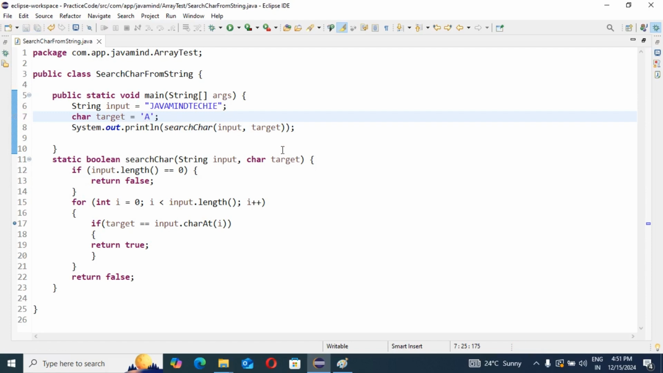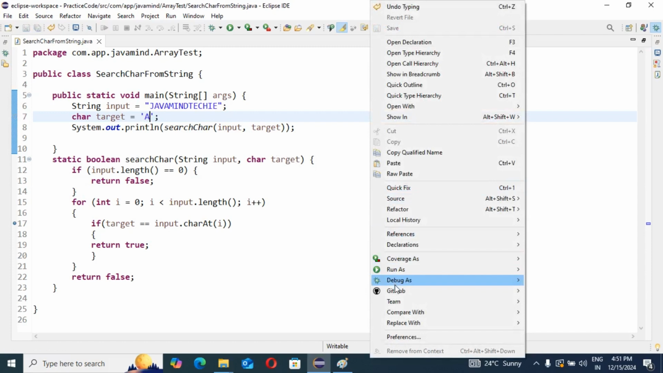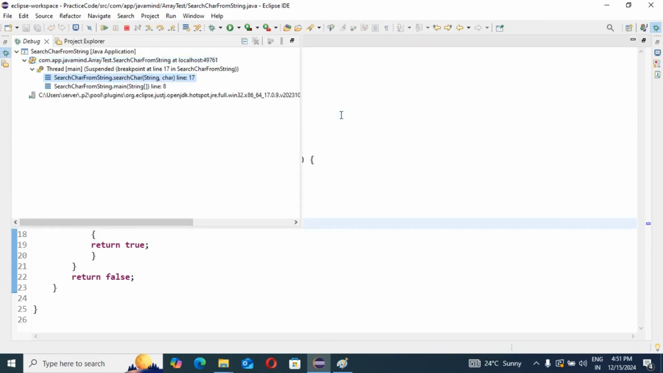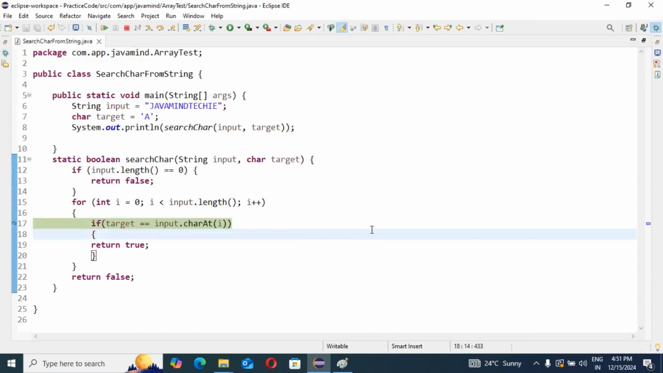So this time also I will run this application in debug mode. Please watch carefully. It's very interesting if you understand the code. If you don't know the code, don't know the flow of execution of the program, then you will feel bored. Writing Java code is very interesting if you understand the code properly.